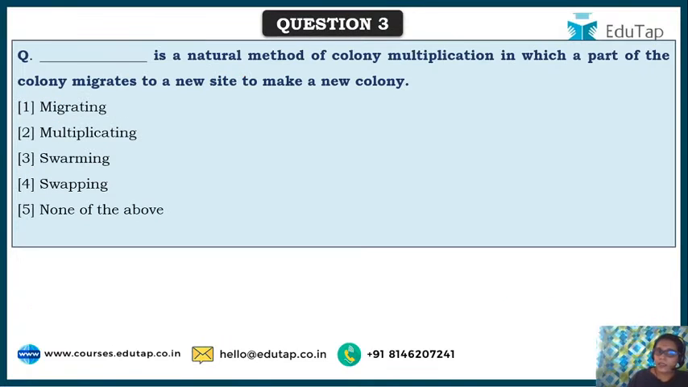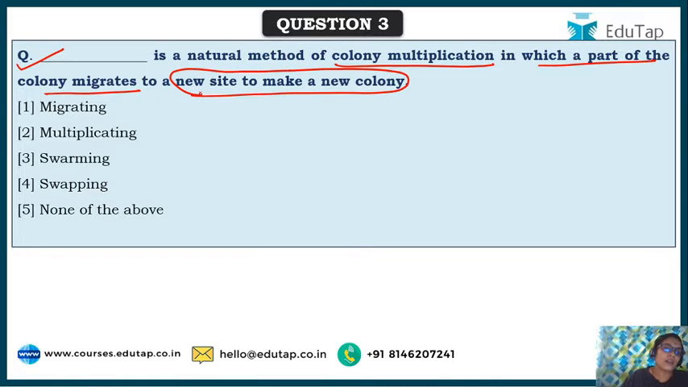So friends, next question. Which of the following is a natural method of colony multiplication in which a part of the colony migrates to a new site to make a new colony? See, naturally what honeybees do, once they start a colony, slowly after a point of time, a few of the worker bees start rearing a few eggs into queen bees, and then the old queen bee along with a few worker bees migrate and they start a new colony.